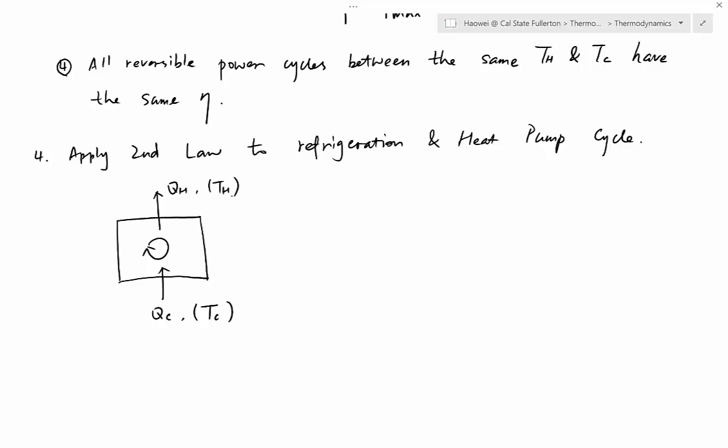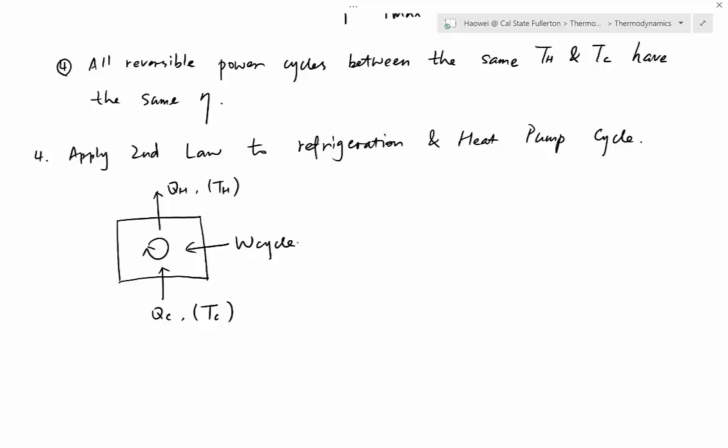So if you want heat to be transferred from low temperature to high temperature, you have to pay. And what do you pay? Electricity, which is one format of work. We call it W cycle. And the heating cycle shares exactly the same diagram. How does the heating cycle work?